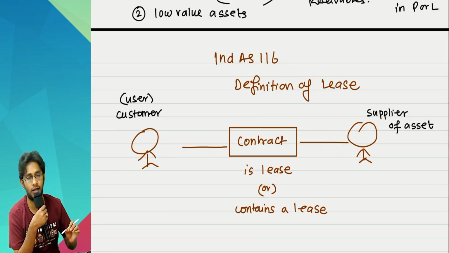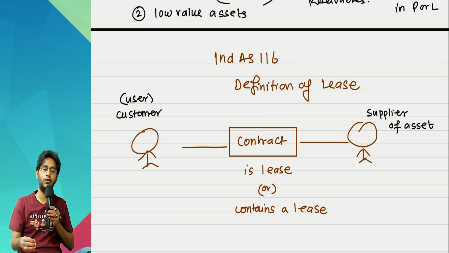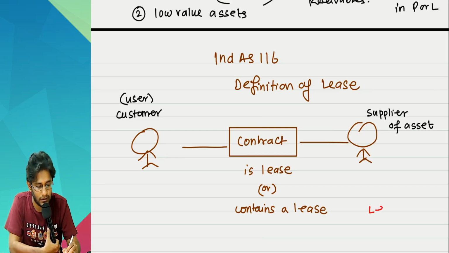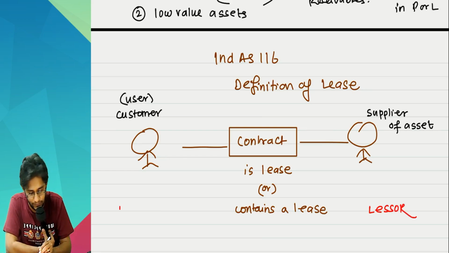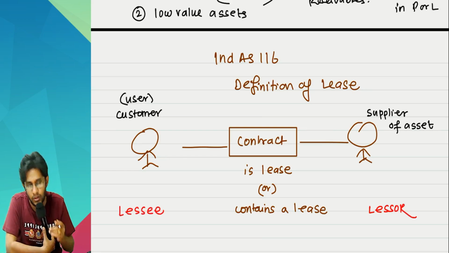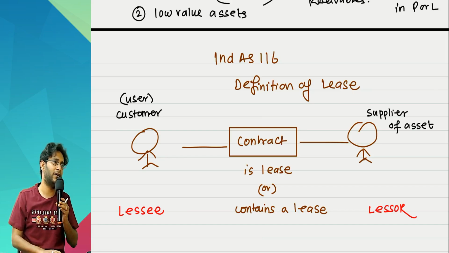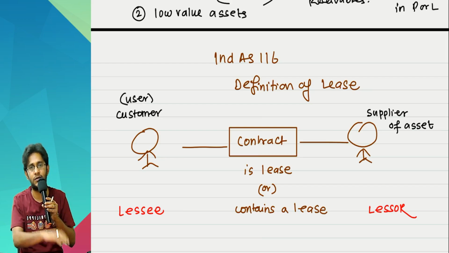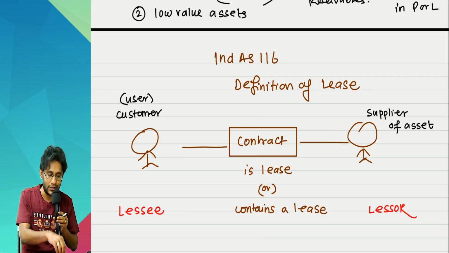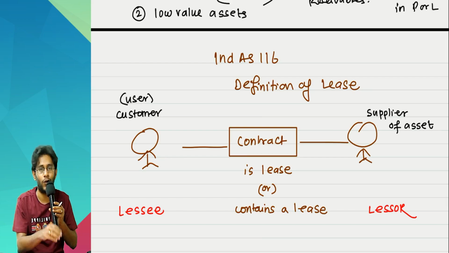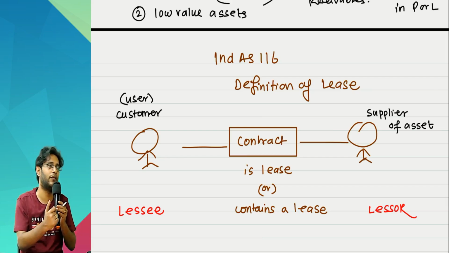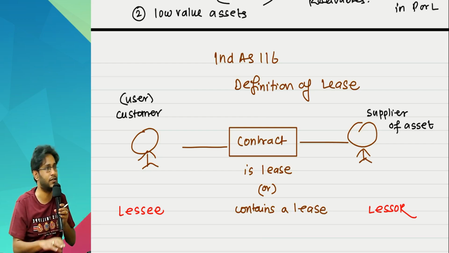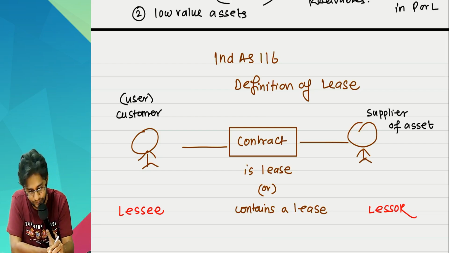Once you establish that a contract satisfies the definition of lease as per 116, then we start using the terms called lessor and lessee. In the first 15-16 questions, nowhere will that fellow use the word lessee or lessor. He will be only using the words supplier and customer, because you are still learning the definition of lease. Once the lease definition is over, from there onwards in the questions we will start seeing the terms lessee and lessor. So obviously the lease definition is important. As such, it is very simple also.